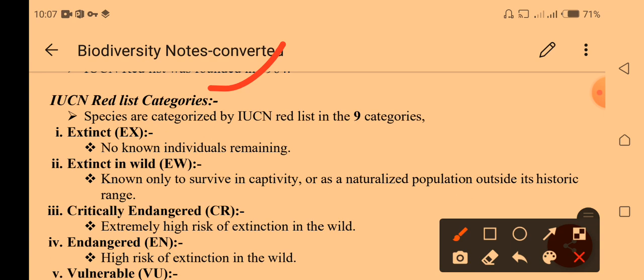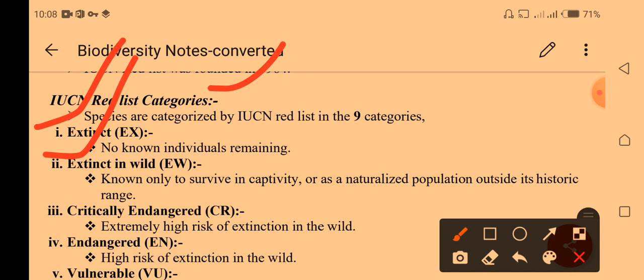The first category we call extinct. Extinct means no individual of the species remains. Some species existed in the past, but currently they have totally diminished. We call that extinct. The second term is extinct in the wild. Extinct in the wild means the species may not survive in the wild, but it may survive outside the wild.